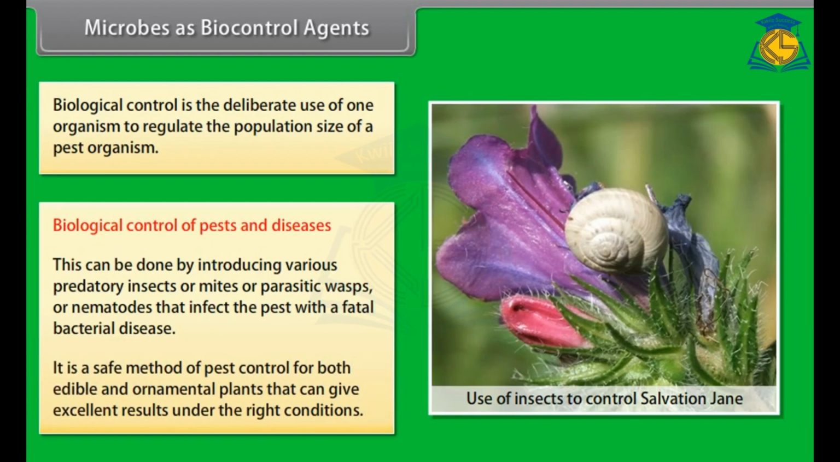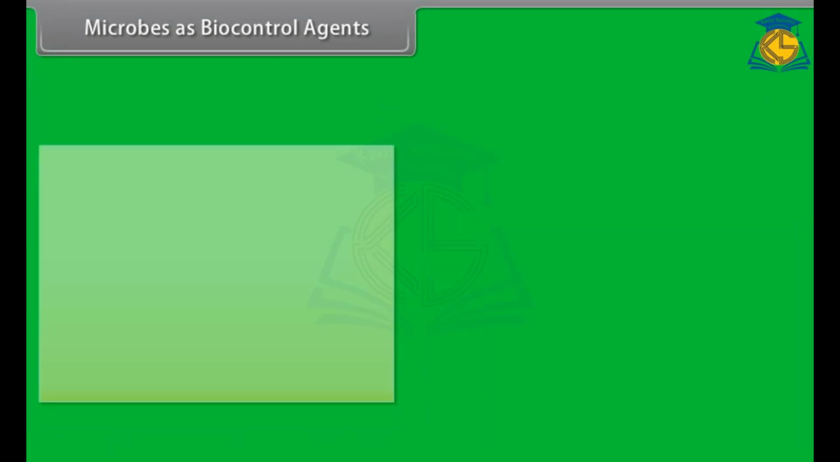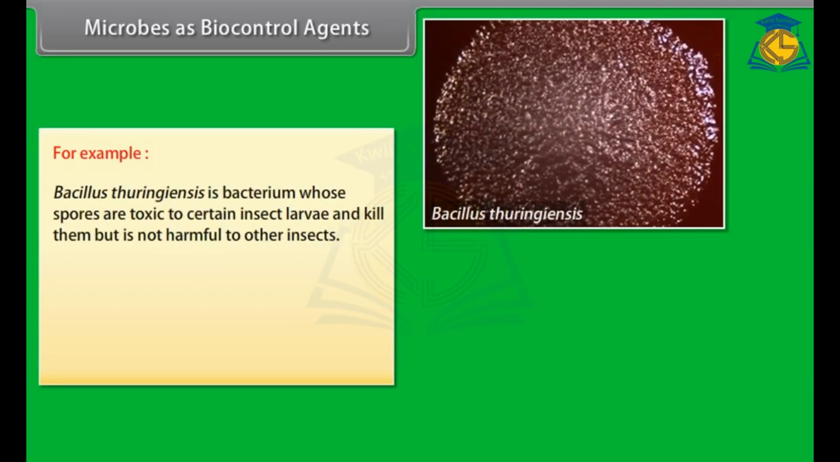It is a safe method of pest control for both edible and ornamental plants that can give excellent results under the right conditions. For example, Bacillus thuringiensis is a bacterium whose spores are toxic to certain insect larvae and kill them, but is not harmful to other insects.